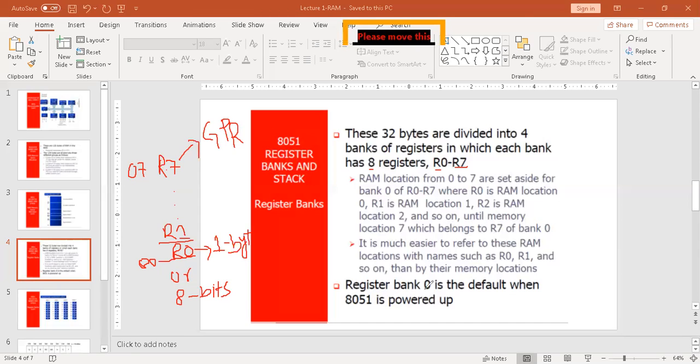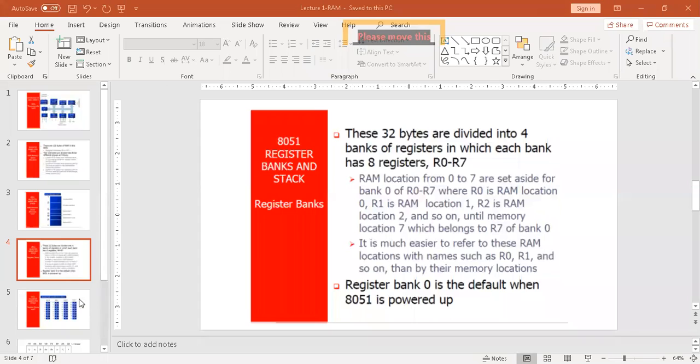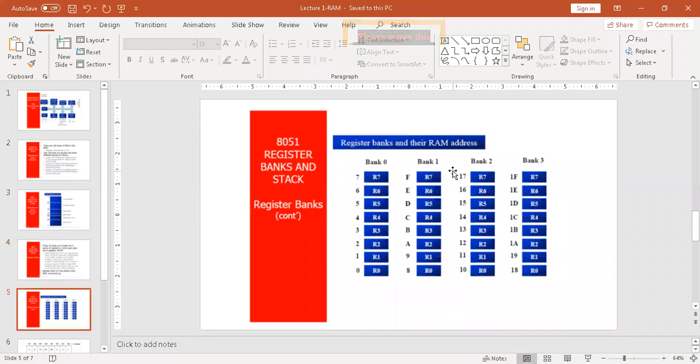Similarly, register bank 0 is the default when 8051 is powered. Which means by default, register bank 0 will be selected whenever you switch on your 8051. Understood? By further looking into the detail about the architecture of these 32 bytes, here we have a pictorial representation.